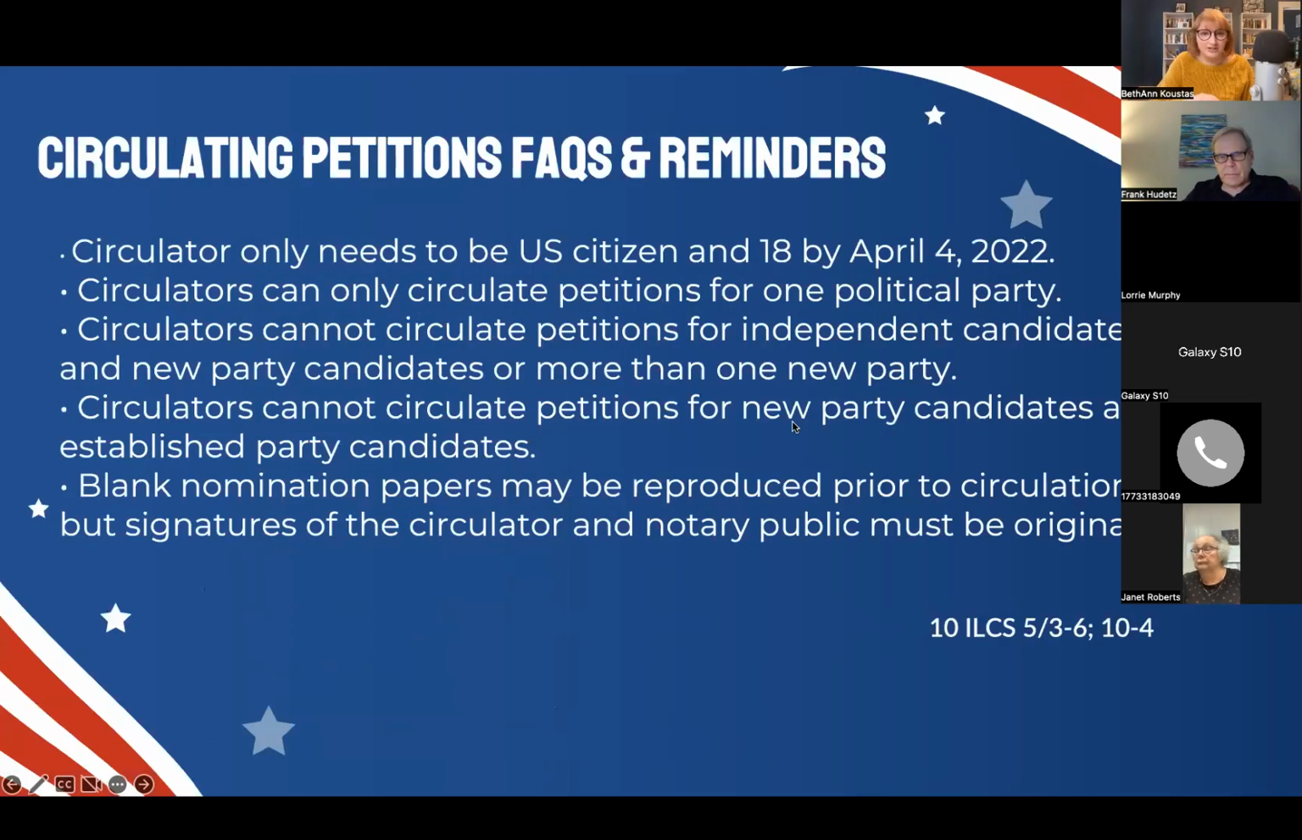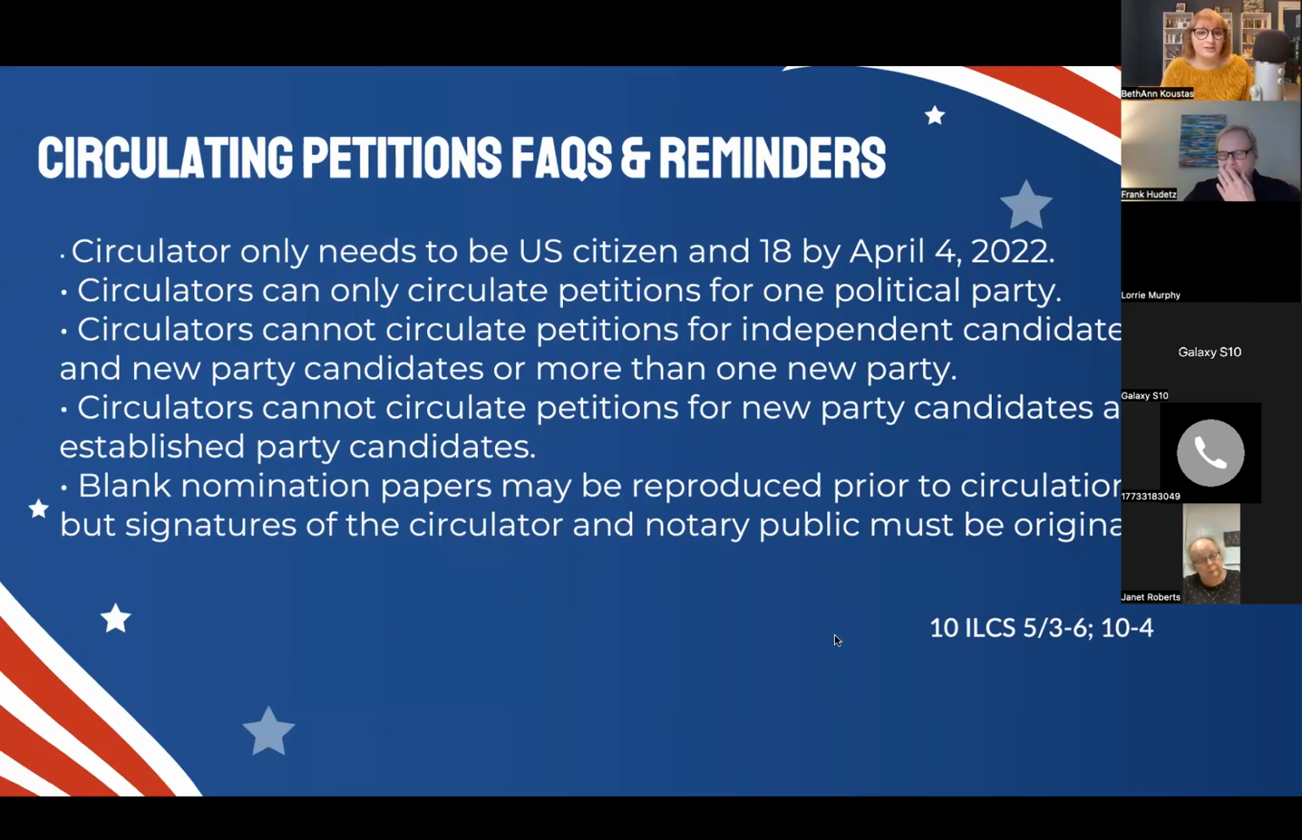Circulating petitions, frequently asked questions and reminders. Circulators only need to be US citizens. They don't have to be 18 at the time they're circulating. They can be 18 on election day, which is April 4th.